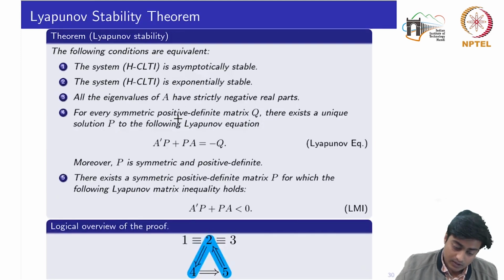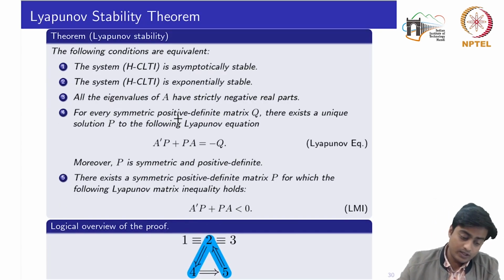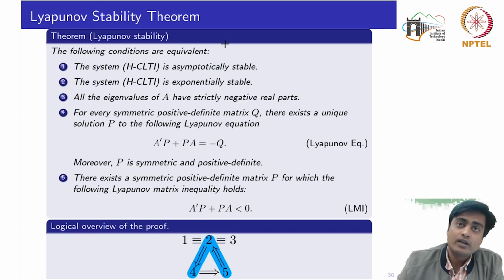So this is the overall proof of the key important theorem, which gives us the test for stability without even computing the solution first, and second, without even computing the eigenvalues, because for a higher order system you need to solve a higher order polynomial to compute the eigenvalues.